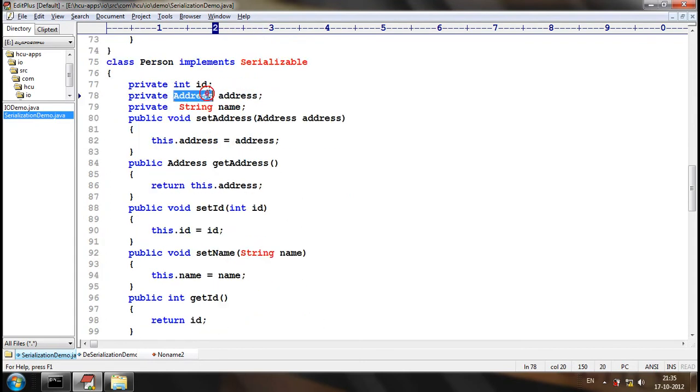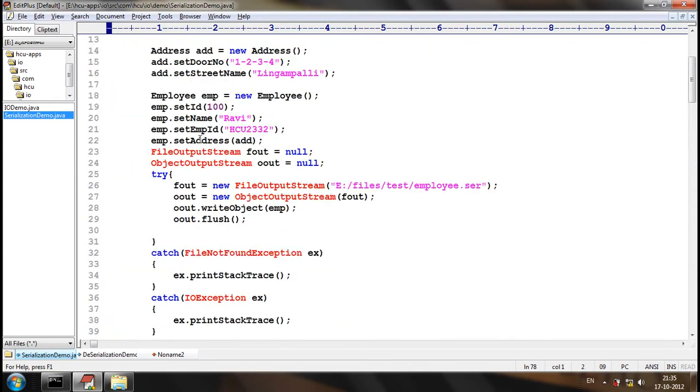Since Address is not serializable, and Address has a value in Employee while serializing, it's giving a NotSerializableException. If the address value is null, if we are not setting the address and the default value of address in Employee is null, will it give a NotSerializableException?